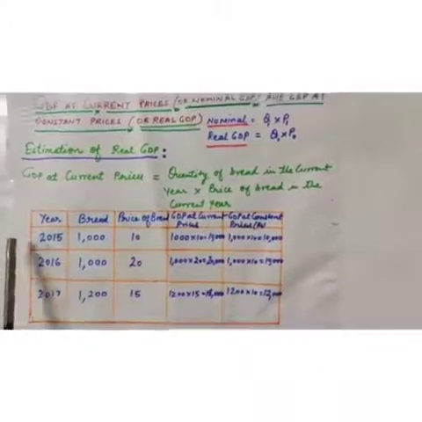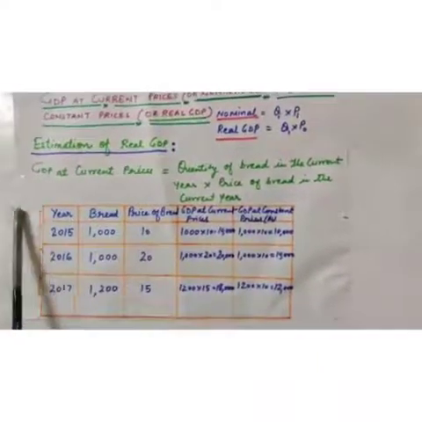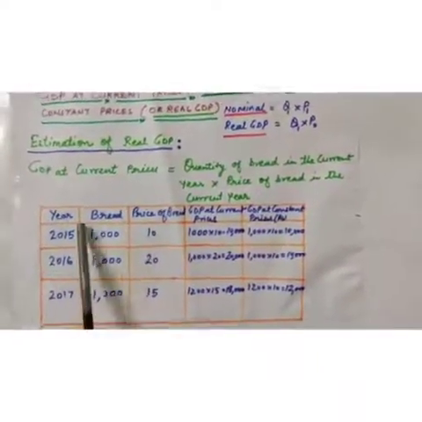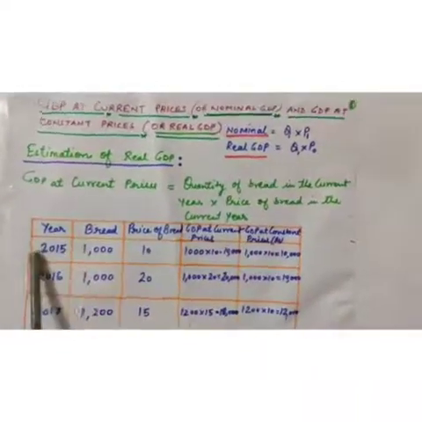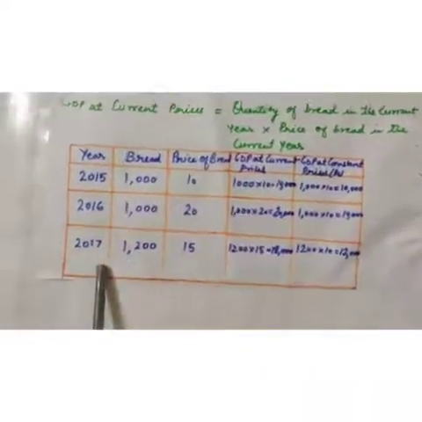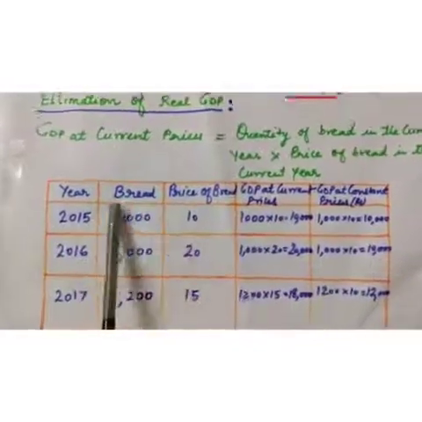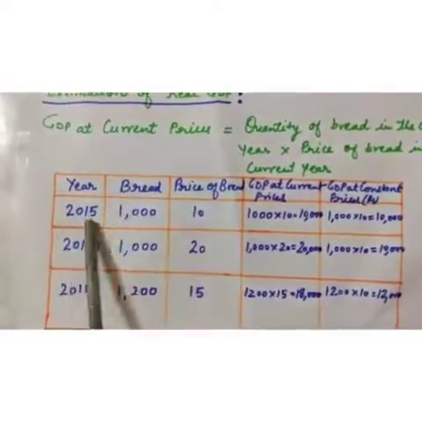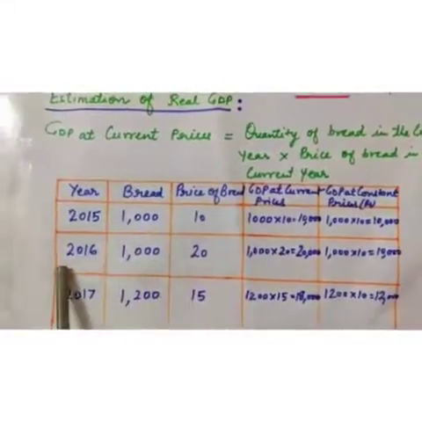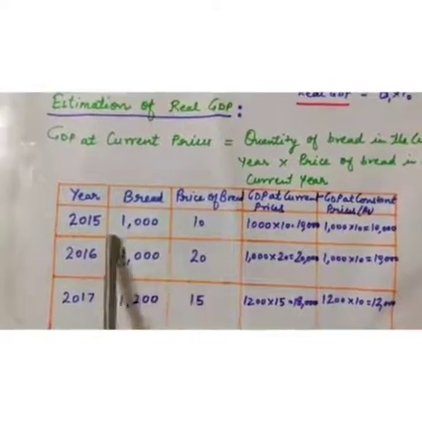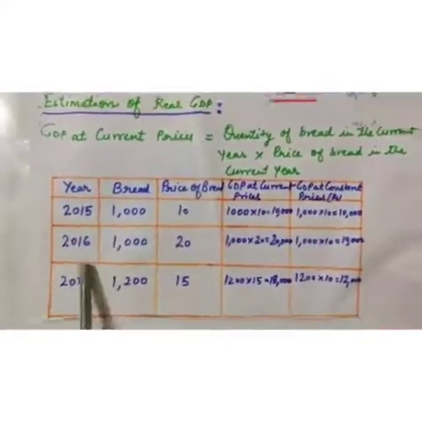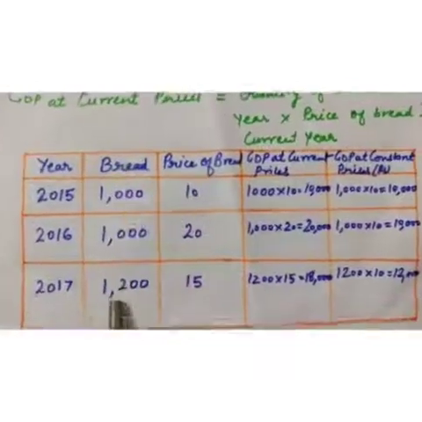Let's understand with this example. Three years are given: 2015, 2016 and 2017.